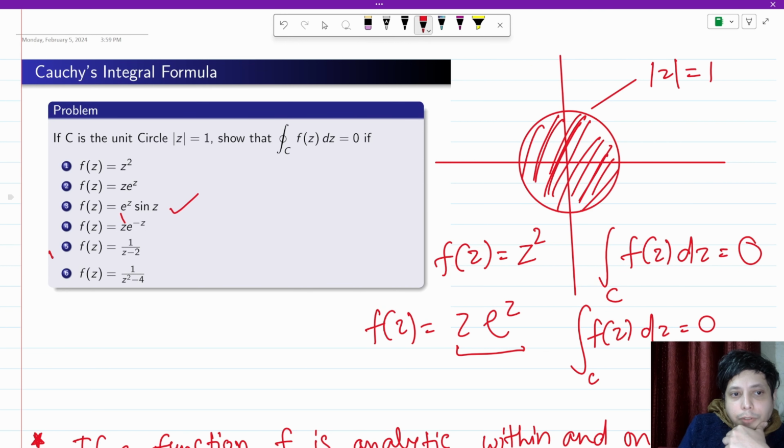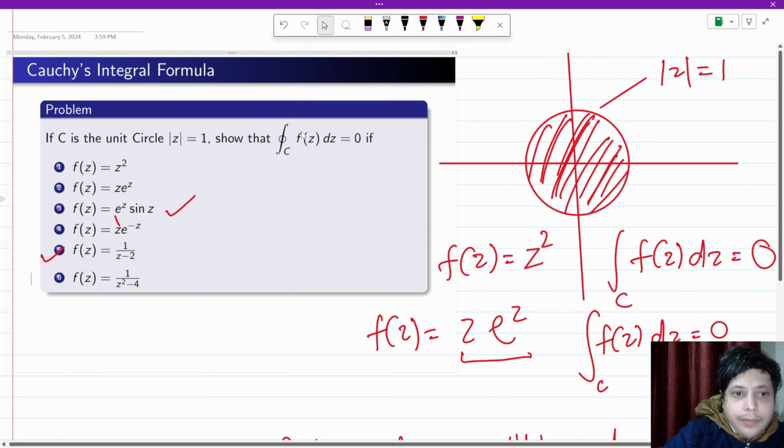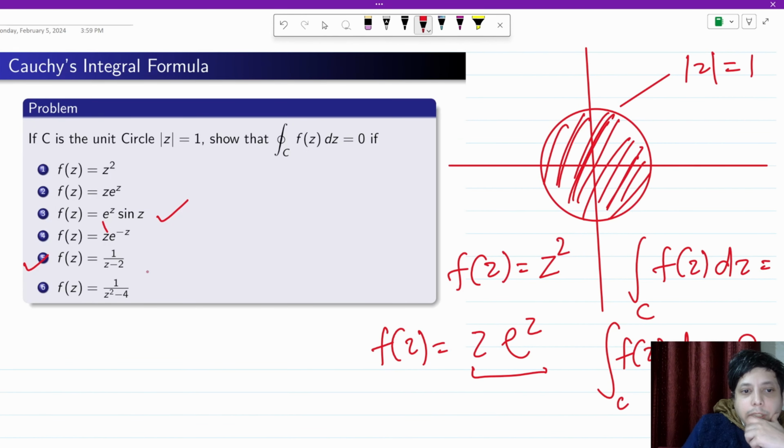ठीक है. फिफ्थ देखते हैं. Fifth part is f(z) = 1 upon (z minus 2). ठीक है. z = 2 is the only singularity of the function f(z), which is a simple pole. ठीक है. But z = 2 lies outside of this region. So again f(z) is analytic within and on the simple closed contour C, |z| = 1. So again the integral of f(z) dz is 0. ठीक है. Similarly you can do this last one, f(z) = 1 upon (z squared minus 4). Okay.